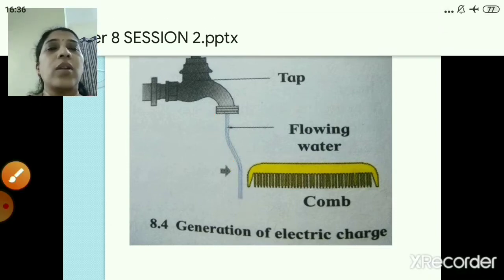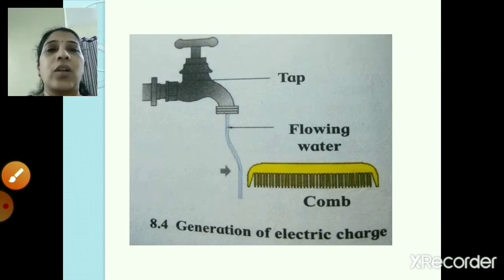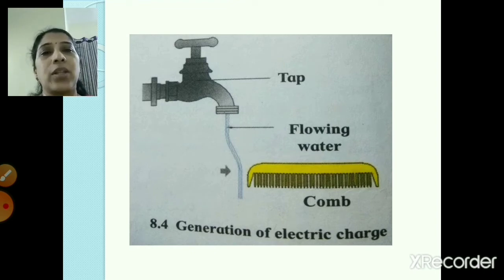So now what is done in this case? The water tap is open and you are taking a comb, right? What are you going to do? You are going to take the comb and rub it on the hair, and bring it near this flowing water. So what will you see? That there is attraction. The water gets attracted to the comb.